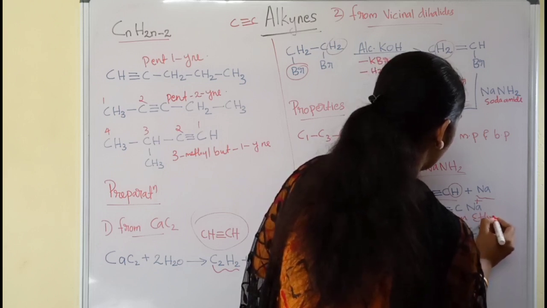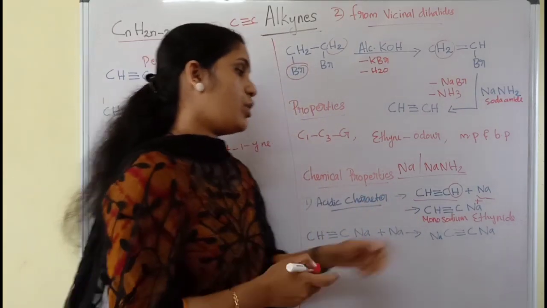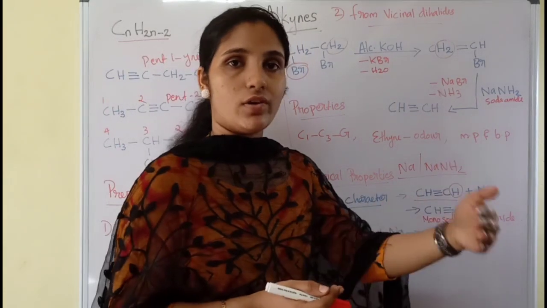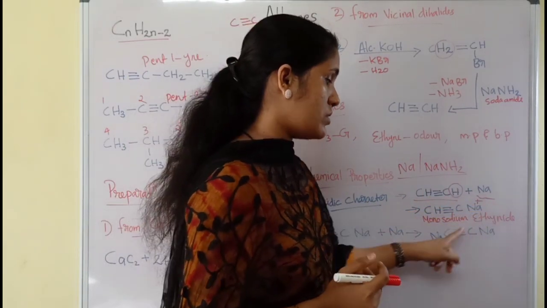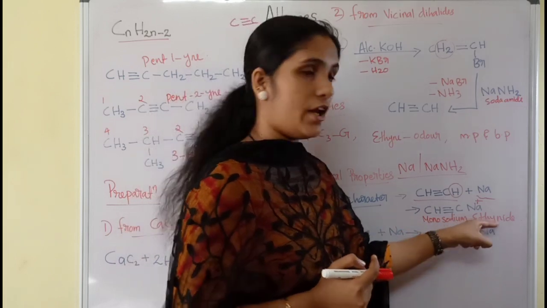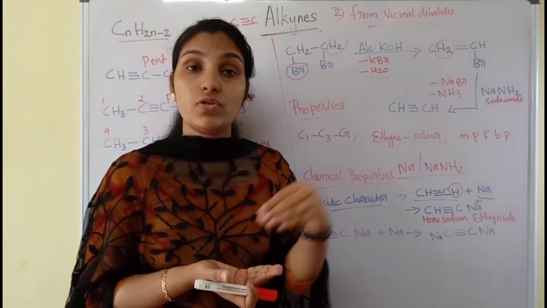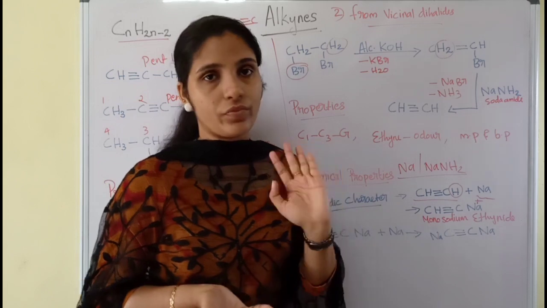Here, one of the hydrogens is donated, removed, and replaced with the sodium atom, and the product obtained is called monosodium ethynide. Since hydrogen is removed from this compound, it is considered acidic.